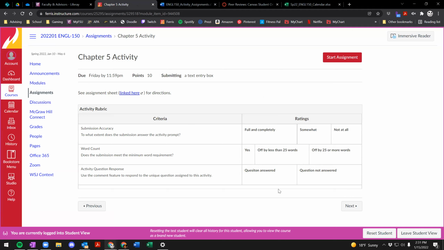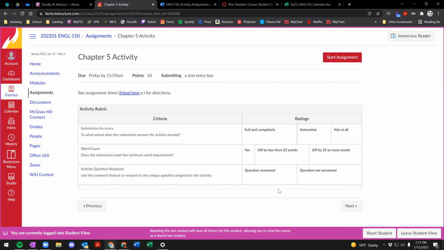Now, another thing to keep in mind, and this is very important, is that you cannot start a review or start a response and come back and finish it later. If you click submit, you're done and out. There's no going back to fix anything. So if you only get partway through and you go off and take a break and everything times out, it'll auto submit it for you and it'll be incomplete. So when you sit down to do your activity responses, you want to make sure that you're able to sit down and get them done.